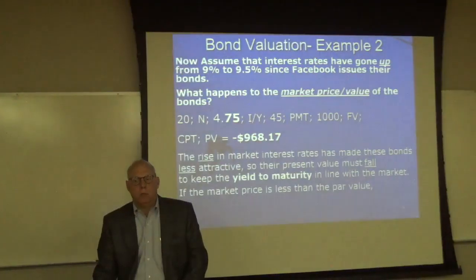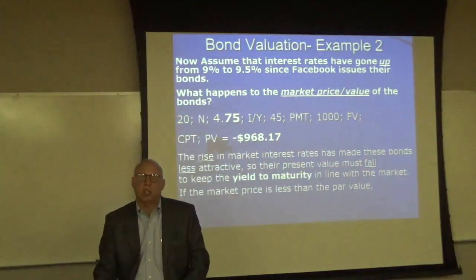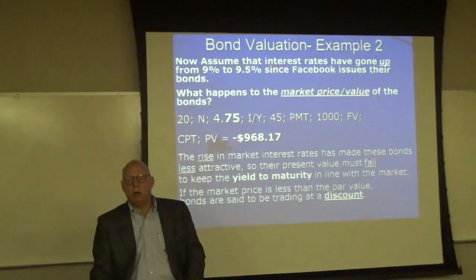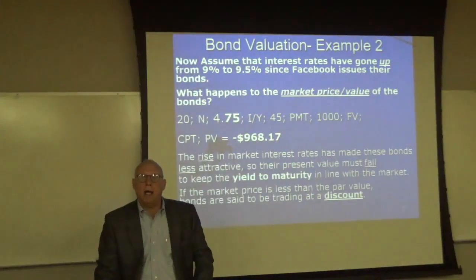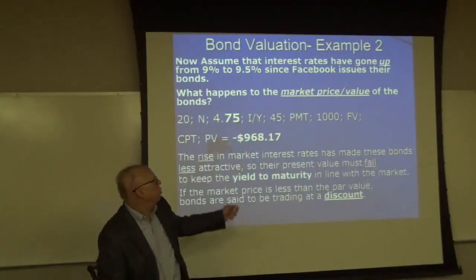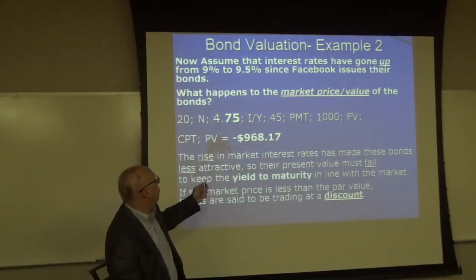Note that if the market price of a bond is less than par value, which in this case, this is trading less than 1,000, then the bond is said to be trading at a discount. Why does a bond trade at a discount? Because the market rate went up compared to its coupon rate. Its coupon rate is below the market rate.